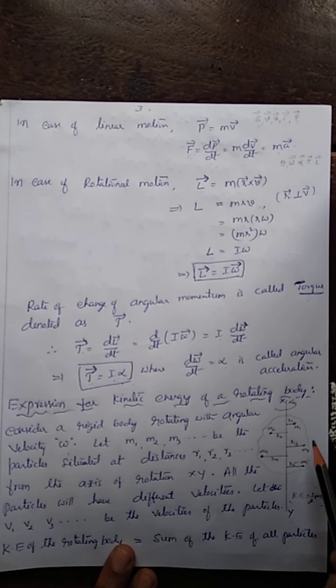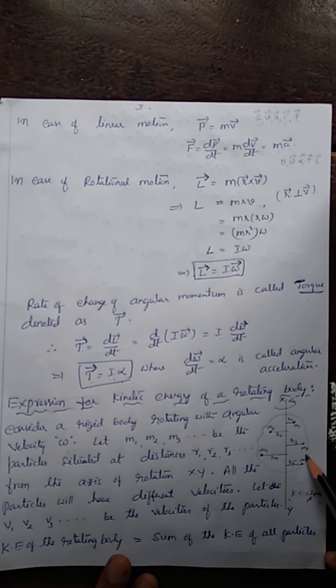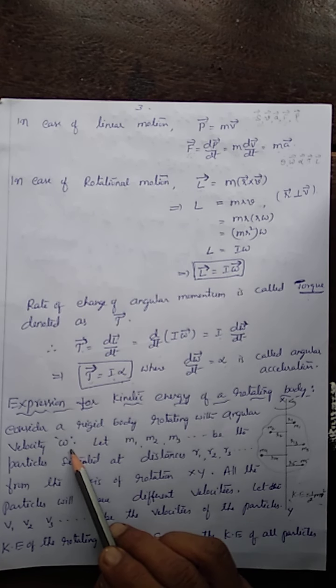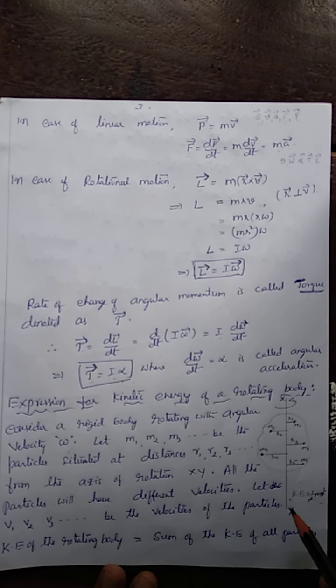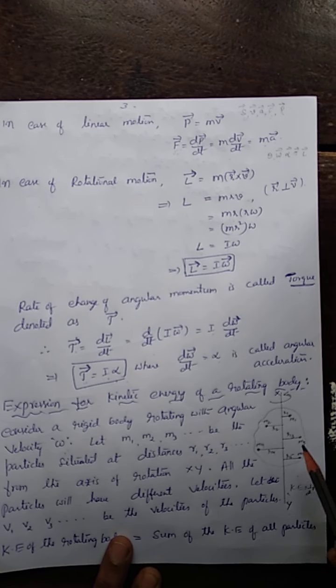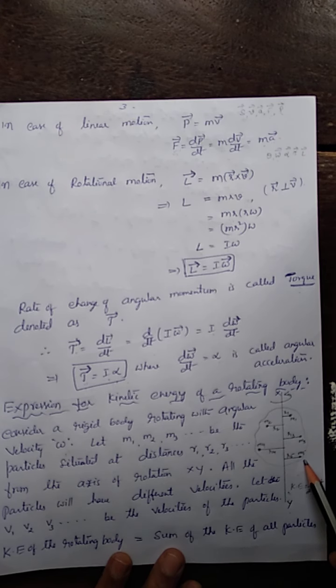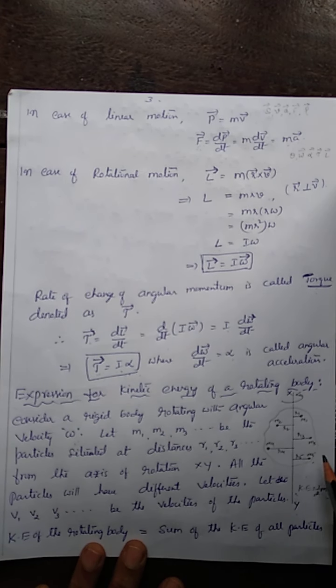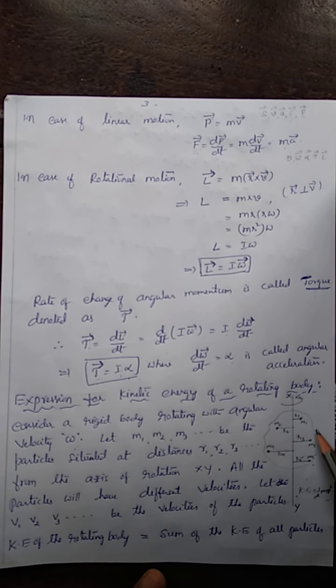The particles m1, m2, m3, etc. are at different distances from the axis of rotation. So they possess the same angular velocity omega, but their linear velocities are different, as the distances are different. Let v1, v2, v3, etc. be the linear velocities of the particles. Note down the difference between linear velocity and angular velocity: angular velocity is the same for all particles, whereas linear velocities are different.